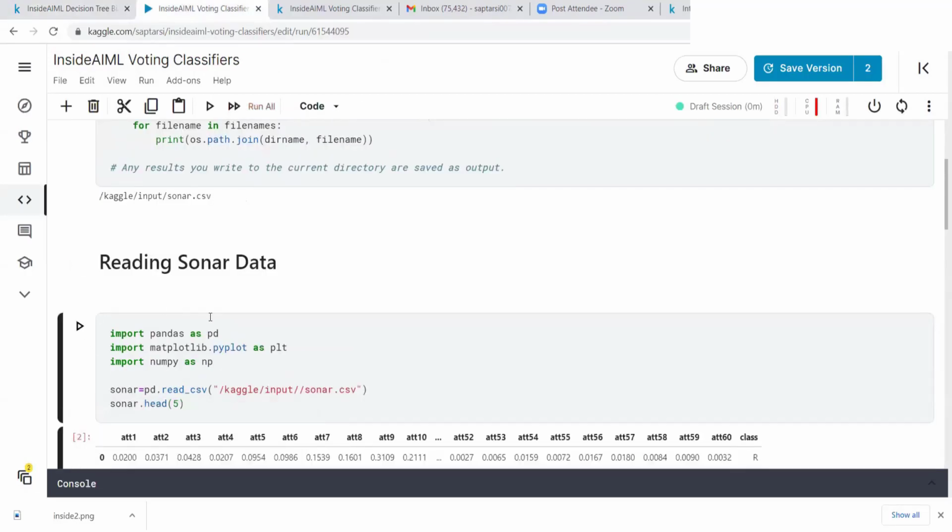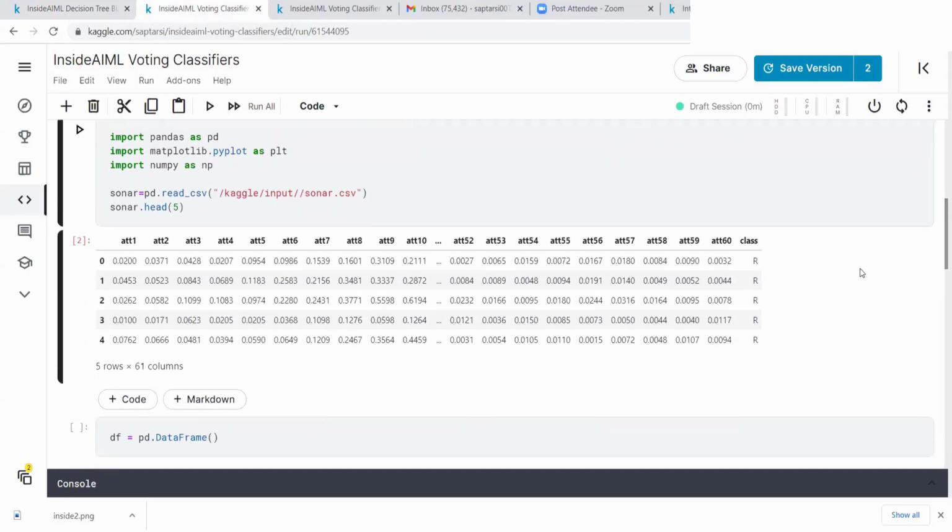So, running is as simple as this. You just use this play button, and you can see the different values it has. I was telling you about the 60 odd attributes that are numerical in nature, and you have a typical class value, which is R. So the top 5 rows were R. That's why you see R over here, because you have done a head 5. You can change this and make it head 10.